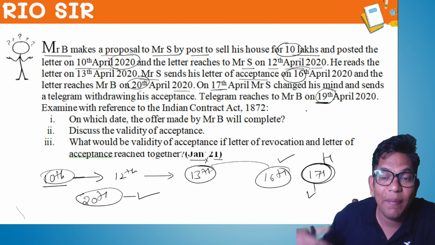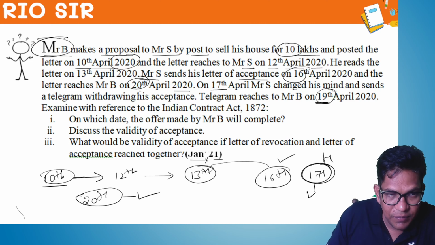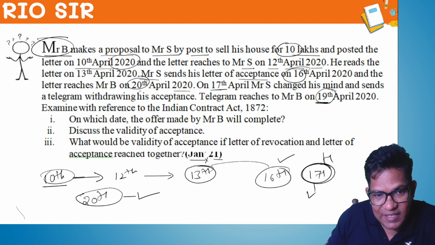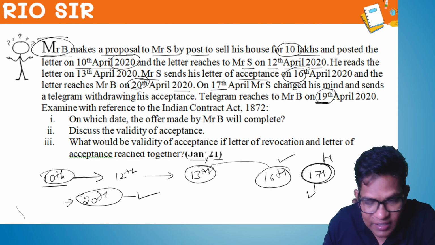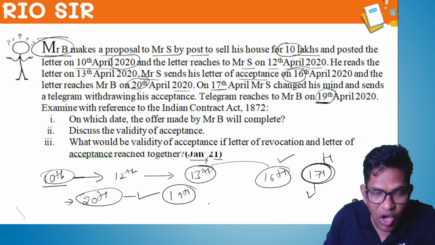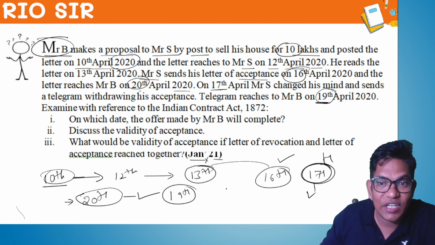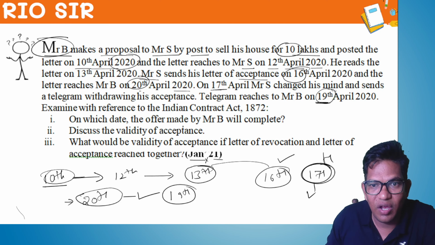Now tell me, Mr. B received the acceptance on 20th, correct? And on 19th, what happened? On 19th, he got the rejection also. Got it? So now you got the understanding.